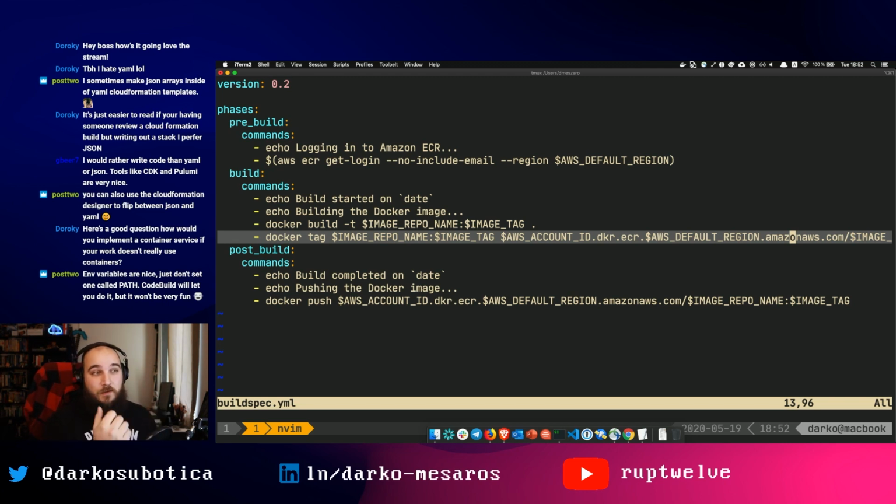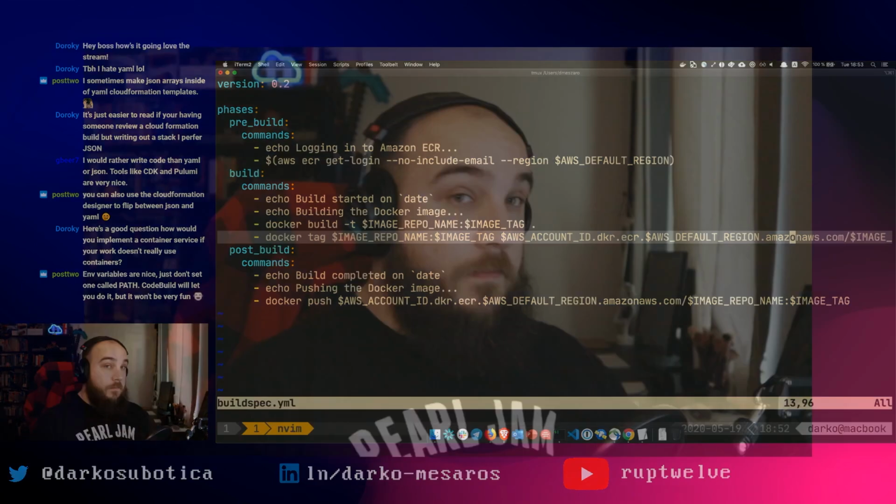For example, instead of hard coding some information within your application code, you can use CodeBuild to actually change those entries within your code through Systems Manager, Secrets Manager, or Parameter Store. So pretty cool.